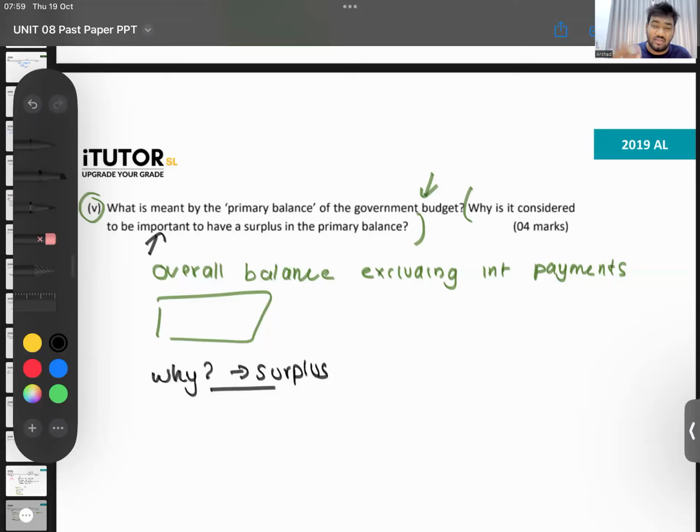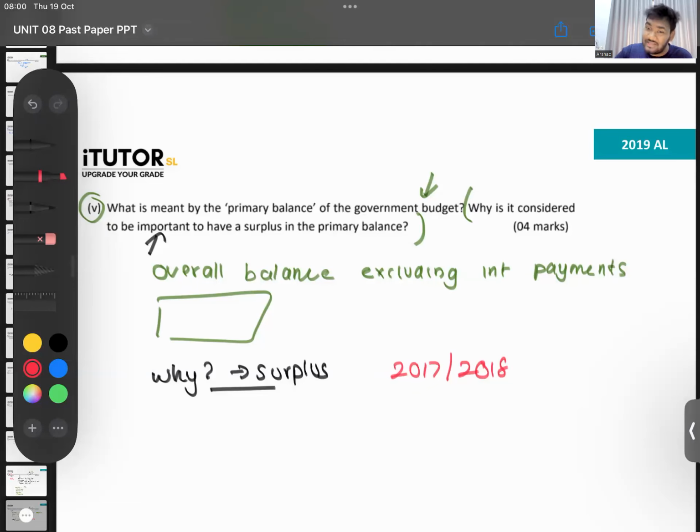If the public comes and blames me and says, look here, sir, you said you know econ and you became president, but you also have a budget deficit, what is the point of it? You can't blame me there, because interest payment is not my doing. So that's why we calculate the budget balance without interest payment, to see at least whether that year you have been doing well. Now in Sri Lanka, in 2017 and 2018, we actually had primary account surpluses. Even in the first quarter of 2020, if I'm not mistaken, we had a small surplus. So for the entire years 2017 and 2018, we had primary account surpluses.